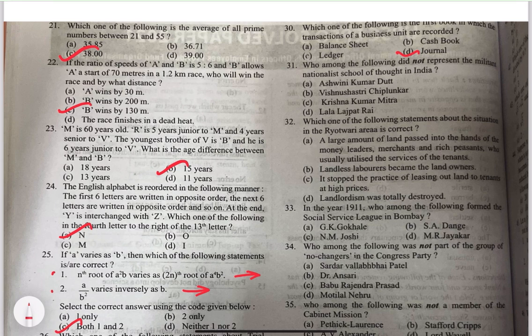And 31. Who among the following did not represent the militant nationalist school of thought in India? The answer would be Krishna Kumar Mitra. He was one of the prominent leaders of Brahma Samaj and he was also involved in Swadeshi movement and he did not represent the militant national school of thought.